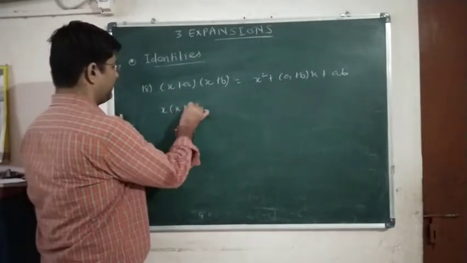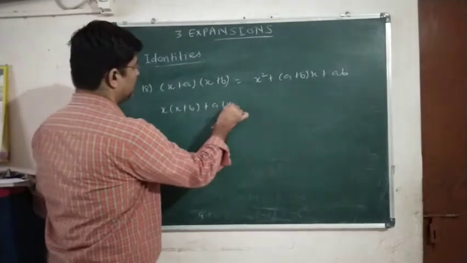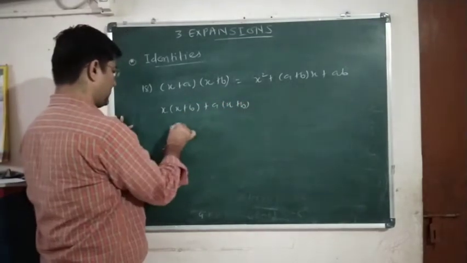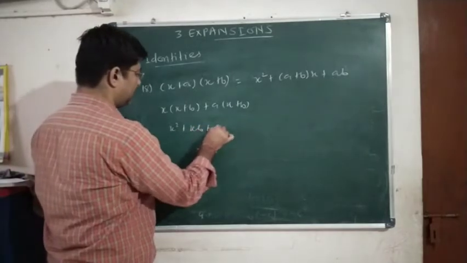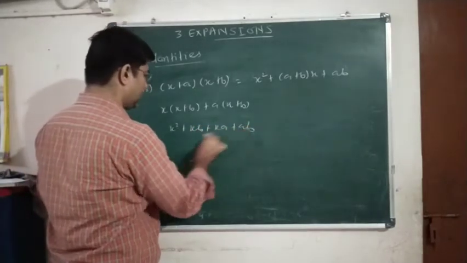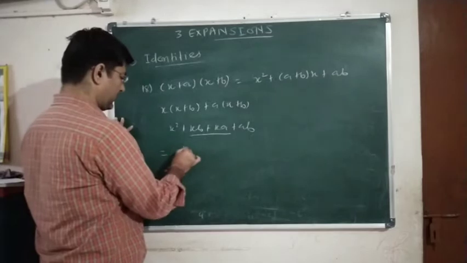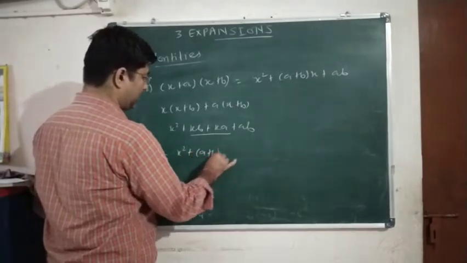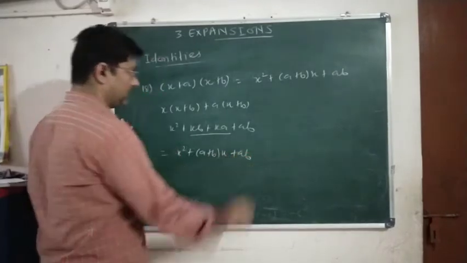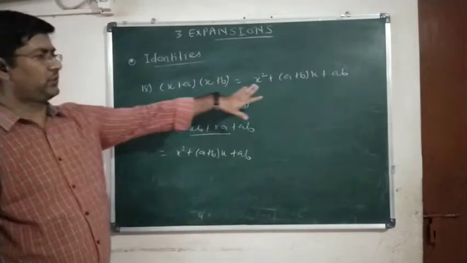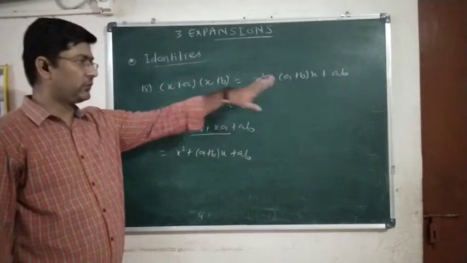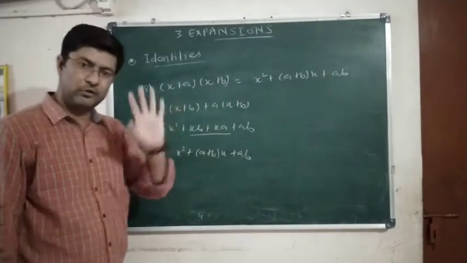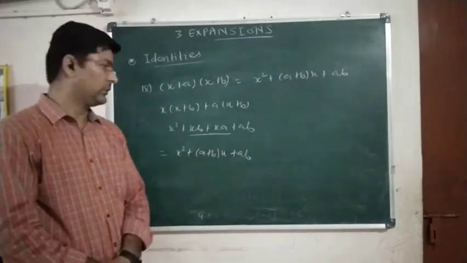Binomial multiplication we know: (x plus a) into (x plus b), so x square plus xb plus xa plus ab. Now from the middle two terms you can take x common, so (b plus a) or (a plus b) into x plus ab. Okay, it's not necessary to remember this formula. If you can remember it is okay, otherwise you know how to multiply binomials. Yes or no?